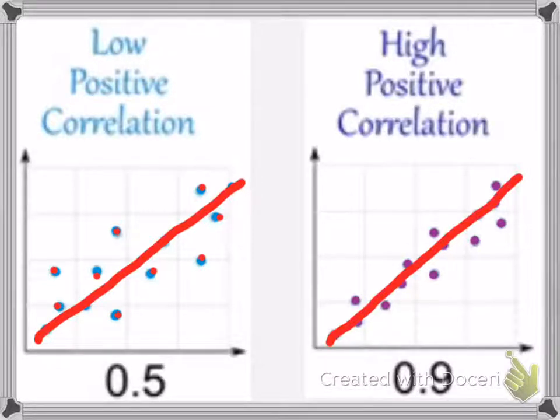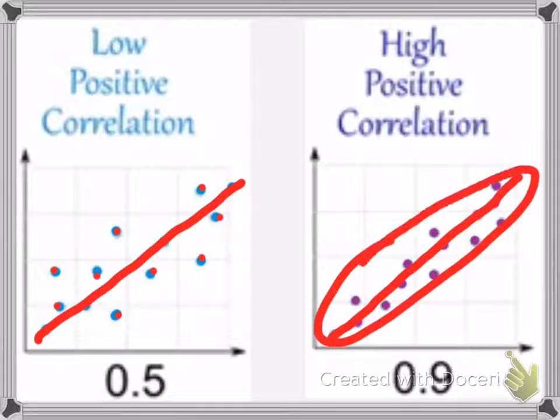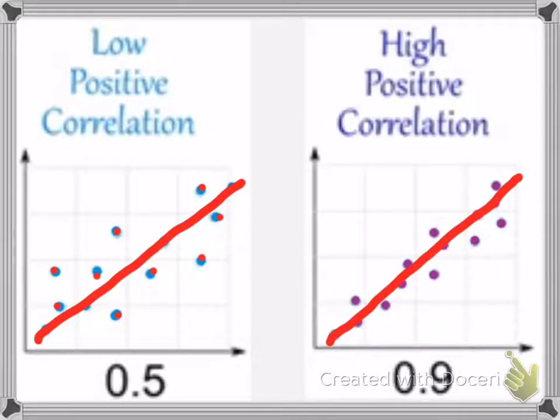If they're not close to the line, that means it is low correlation, less likely to be related. Now, if you look at your high correlation, all of these dots are close to this line. Therefore, they are highly likely to be related.